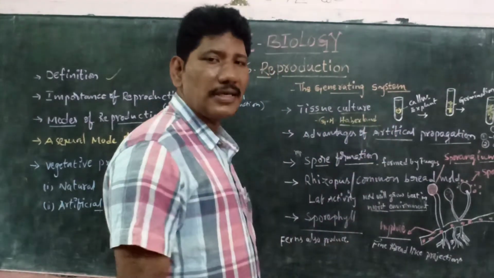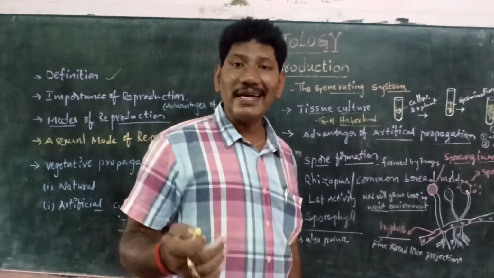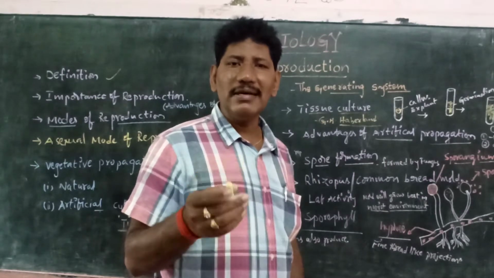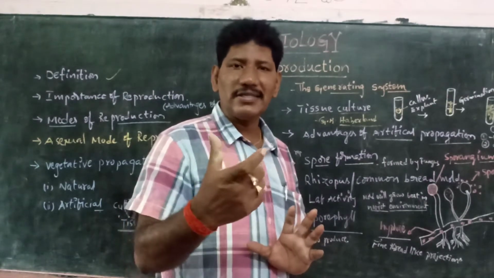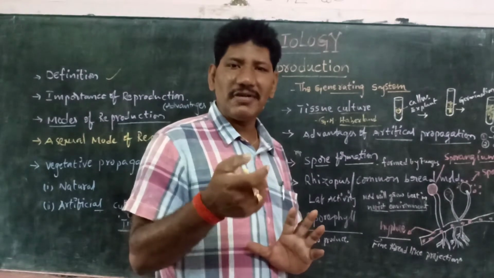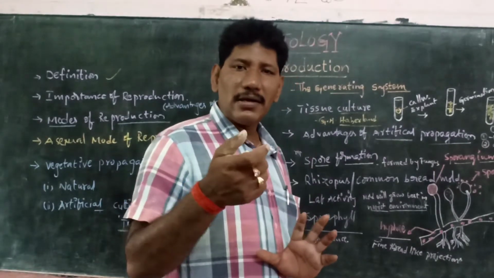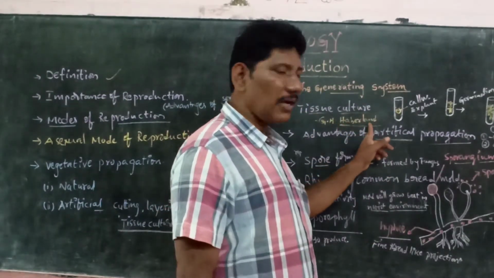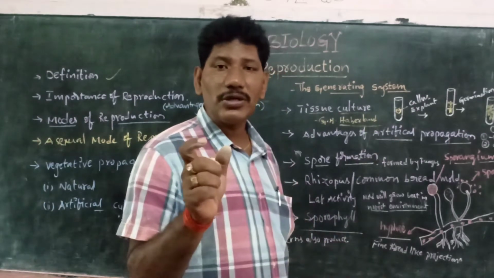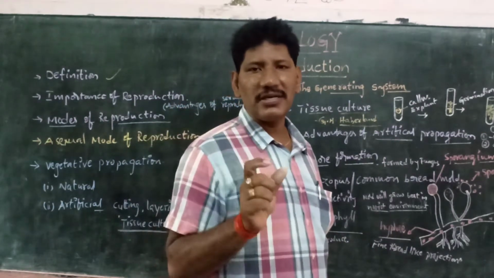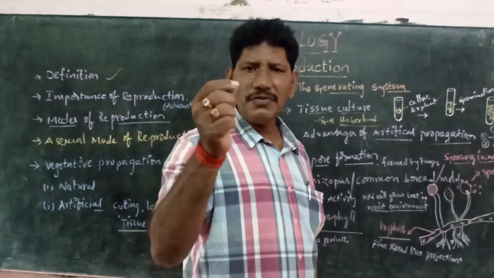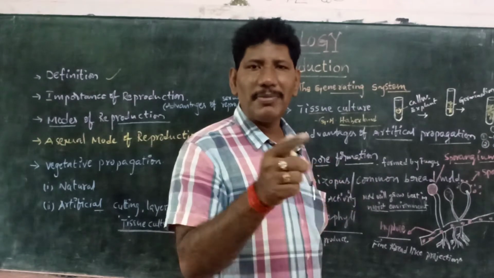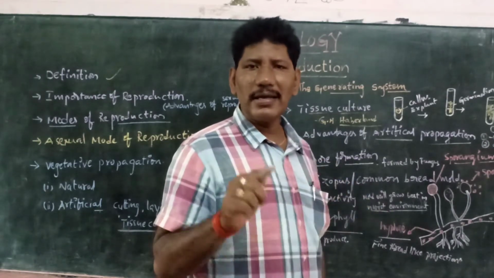In this tissue culture technique, we can propagate and develop plants in controlled conditions within a short span of time. I mean we can multiply plants in controlled, disease-free conditions. This new technique, which we call tissue culture, was introduced by G.H. Haberlandt. It is more or less similar to test tube babies, IVF treatment, in vitro fertilization, where the fusion takes place in a test tube. After a few days, it is implanted in the carrier mother.